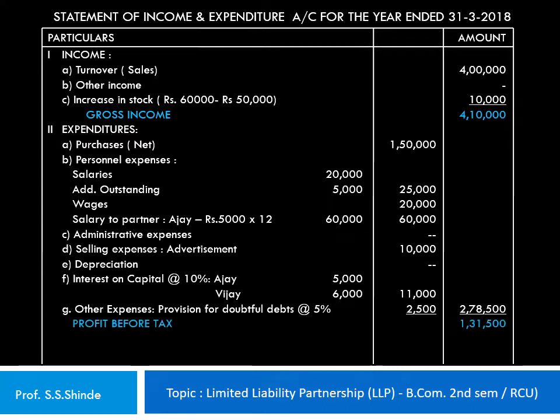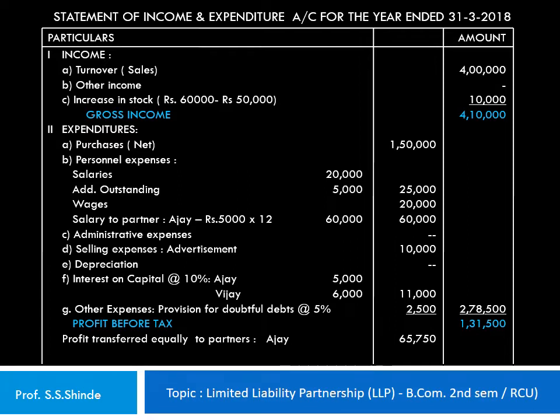2,78,500 rupees. So the profit before tax here works out to 1,31,500, that is 4,10,000 minus 2,78,500, which works out to 1,31,500 rupees. Now this profit is transferred to the capital account of the partners Ajay and Vijay equally, because they share the profits and losses equally.